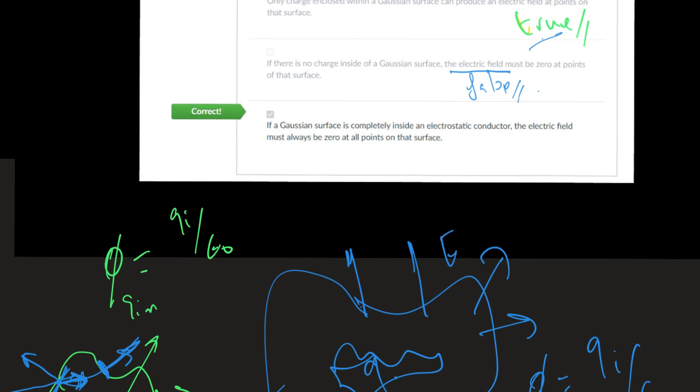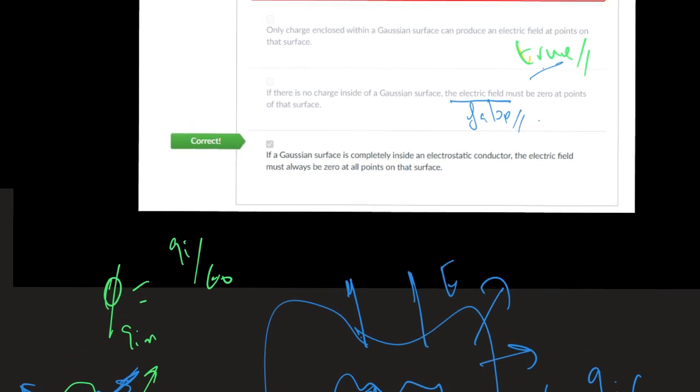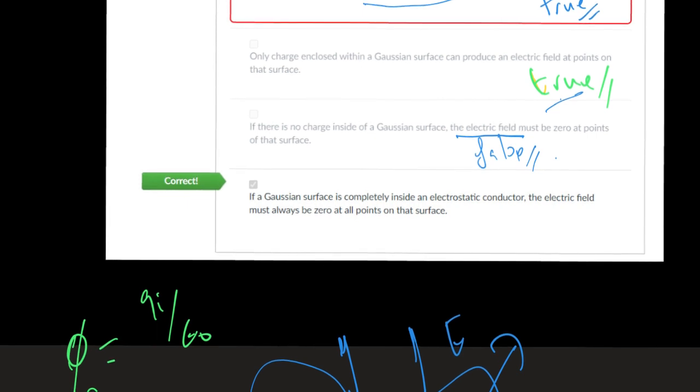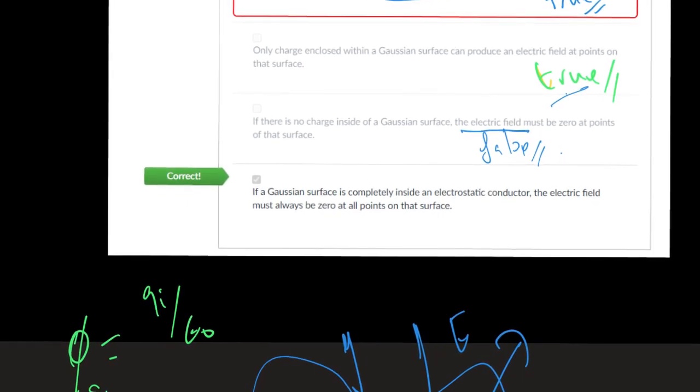Professor, the one before is false because it says only the charge enclosed can produce an electric field, but the charge outside can also produce an electric field on the surface. It is true. Only the charge enclosed with a Gaussian surface can produce flux. I mean, you are right. This is false. Sorry. Only charge enclosed with a Gaussian surface can produce electrical field at a point of that surface.